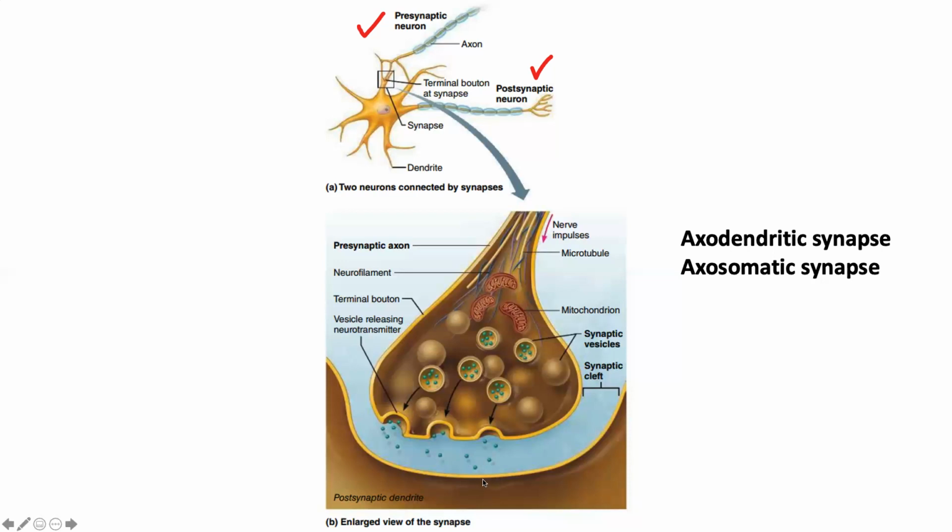Of course, this target organ could be a muscle, for example, then that's what we call exosomatic synapse. And if the terminal bouton ends on a dendrite of another neuron, then we will be talking about exodendritic synapse. I hope you understand that. I want you to go back again and study before we move on to another topic.